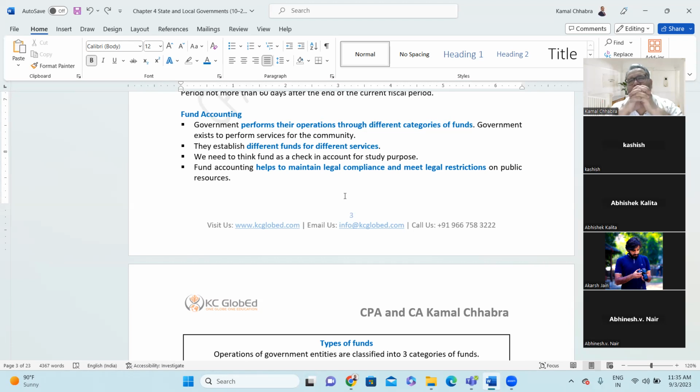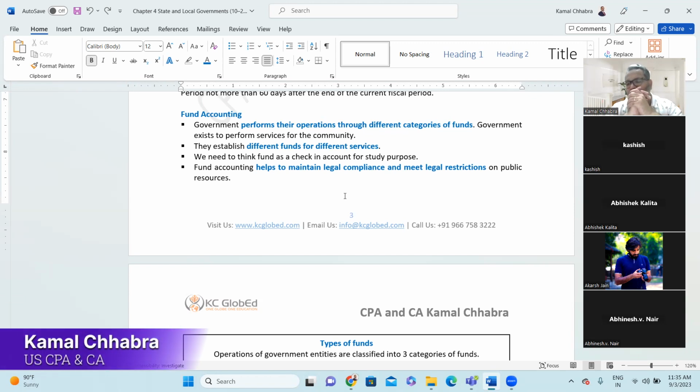Second, they establish different funds for different services. So now the skill development department has $10 billion of fund. They have established different sub-funds within that. $1 billion for infrastructure, $1 billion for skill development, $1 billion for faculty development, $1 billion for edtech companies, $1 billion for entrepreneurship, and so on and so forth. Let's assume they have made 10 buckets of it, right? So we need to think of a fund as a checking account for study purposes. So what do you mean by checking account?